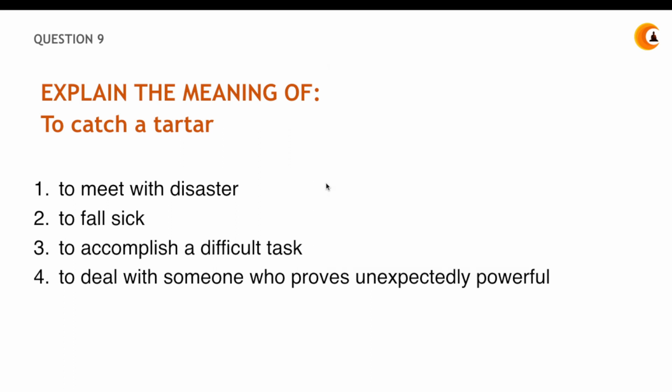Okay, so your time is up. So what does Tartar generally mean? Tartar is, first, a chemical composition that we have read about in chemistry, and another Tartar belongs to a member of the combined forces of the Asian people, like the Mongolians and the Turkish. So why were they called Tartar? Because they were so unexpectedly powerful that it was very difficult to deal with them. So to catch a Tartar means to deal with someone who is extremely powerful.